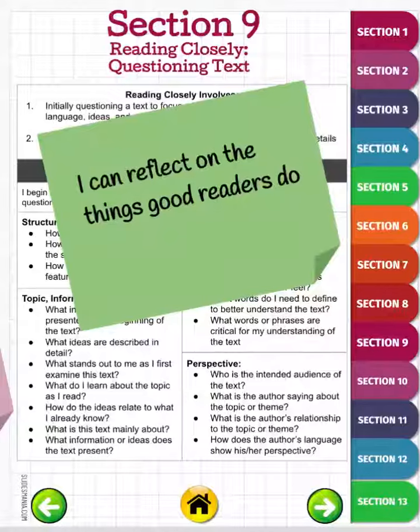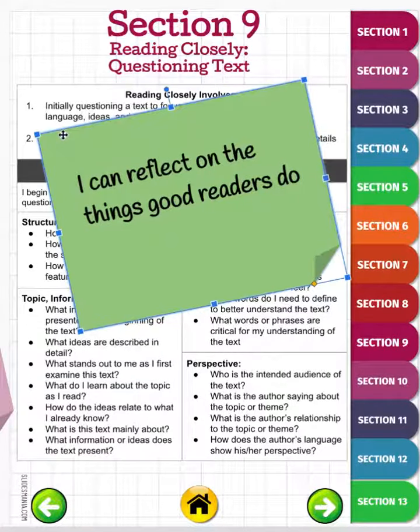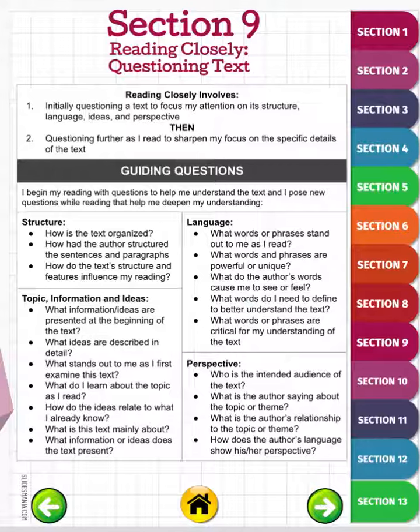So, you might be thinking, why am I going to reread this again? I've already read it once. So, we're going to think about and reflect upon things good readers do. And one of the things that good readers do is they reread text multiple times.